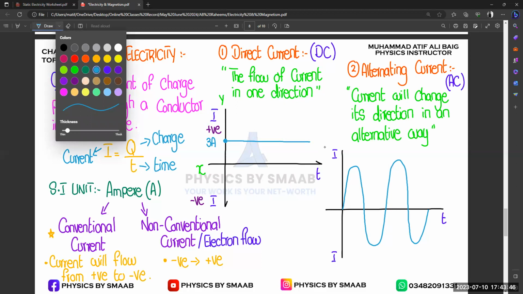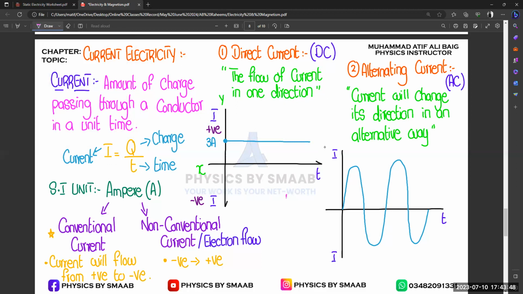So if we talk about the sources, for DC, you know the sources. So these are the sources for DC, right? Cells, batteries.